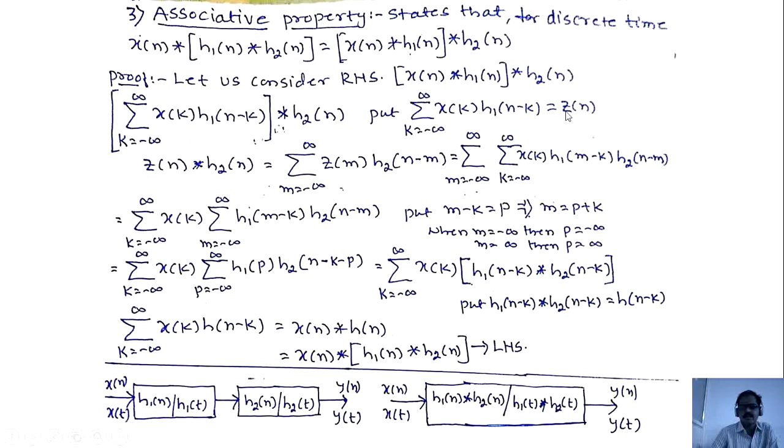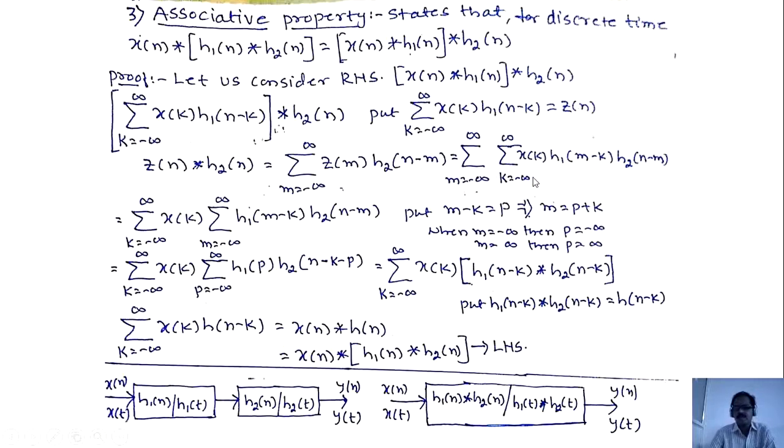Here m, here m. Therefore sigma k equals minus infinity to plus infinity x of k h1 of m minus k, this is h2 of n minus m. I just substituted the z of m value here, the z of m value from z of n. z of n is as here. We have to replace z of n by z of m.